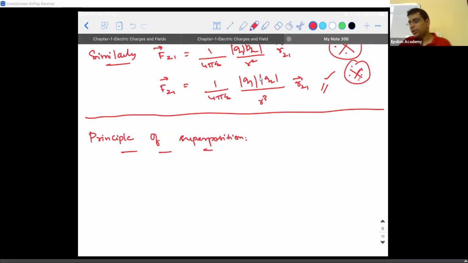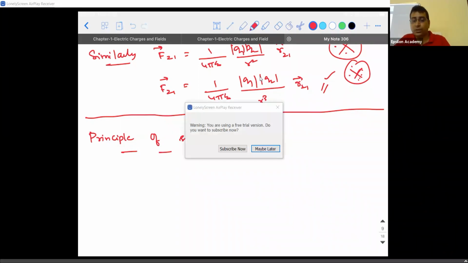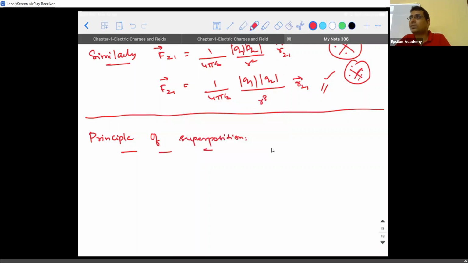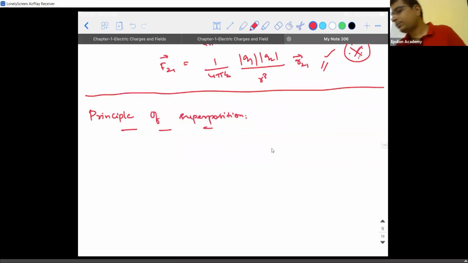So now comes an important question. Why do we need principle of superposition? Why can't we deal with everything with Coulomb's law itself? Because Coulomb's law has certain drawbacks. What is it? One is it is defined only for point charges, and it is defined for a system of how many point charges? When you have a system of 2 point charges. But it is not necessary that every system in this world you are going to deal with is going to have only 2 charges, right? It can have more than 2 charges, it can have n number of charges also. During that situation, how are you going to find the resultant force is what this principle of superposition is going to tell us. Okay. Now, how do we state it?